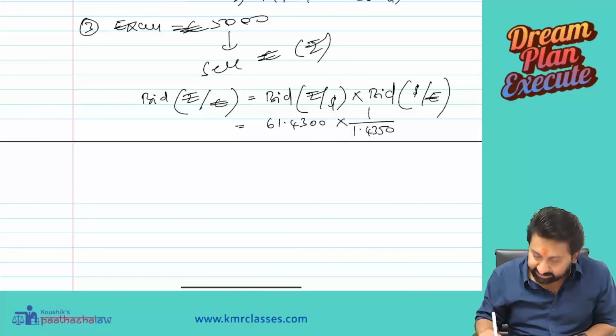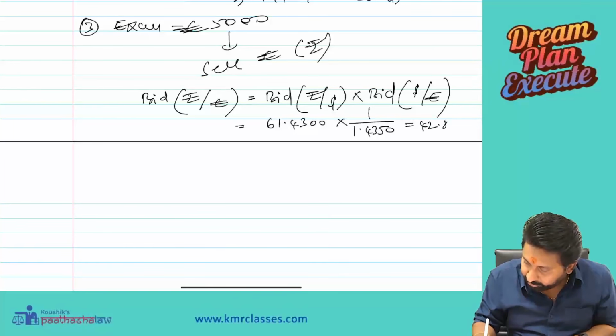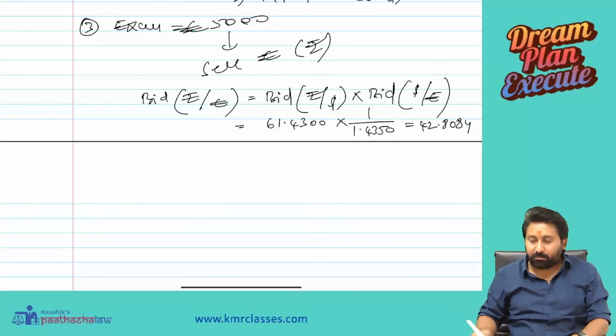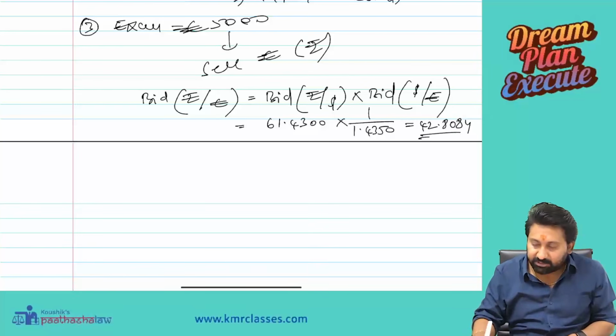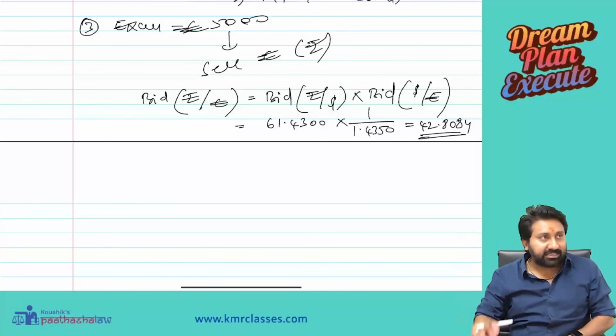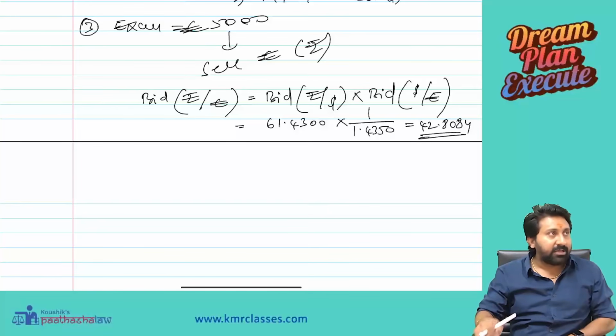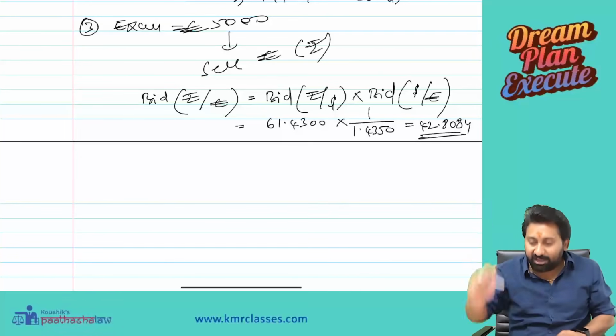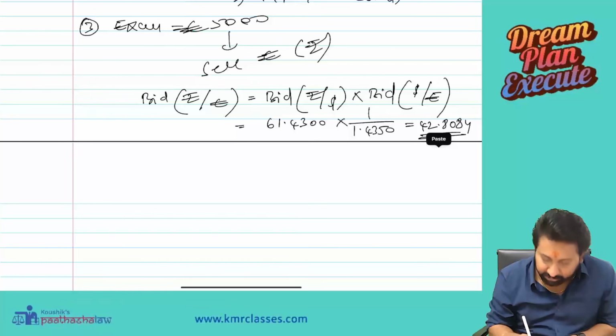Okay. This answer came to 42.8084. What is 42.8084? At this price, we have to get it. So if you sell, for each euro, you will get this much.